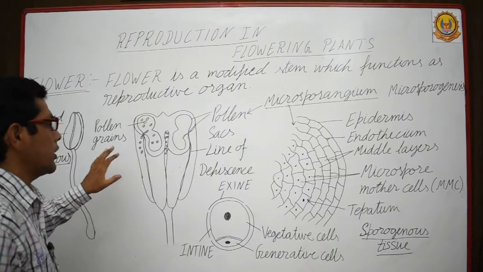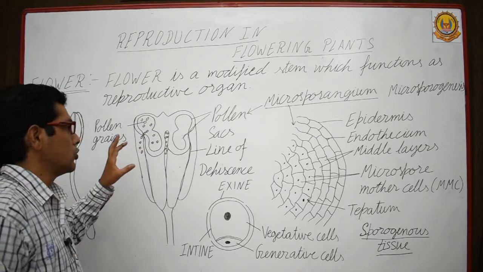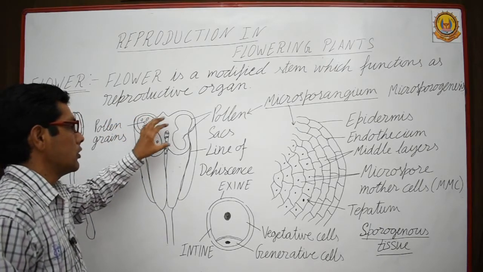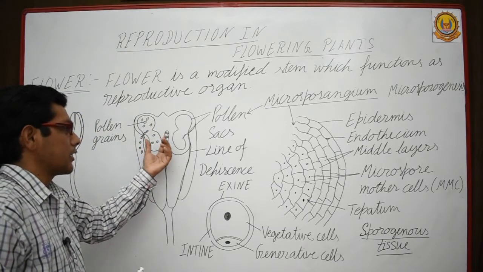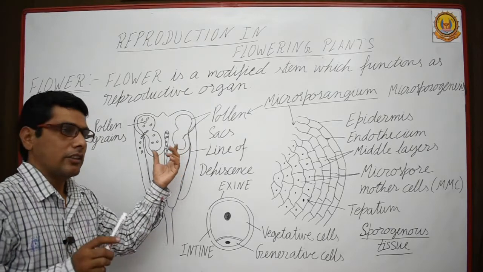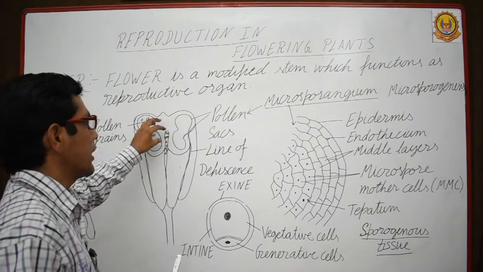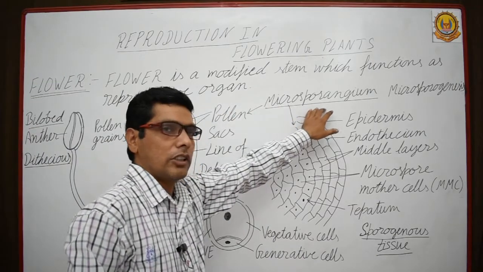And what is inside an anther? If we cut it, you will see 4 round structures. These are known as pollen sacs. When the anther is young, these pollen sacs are not present; rather, microsporangium is present.